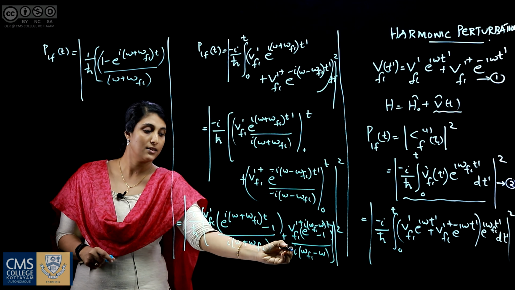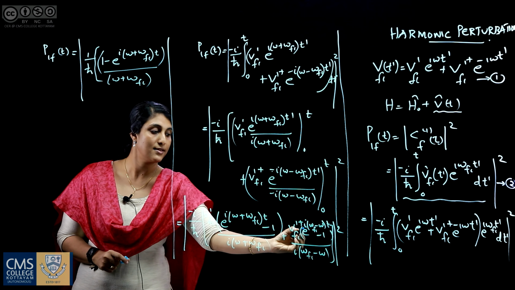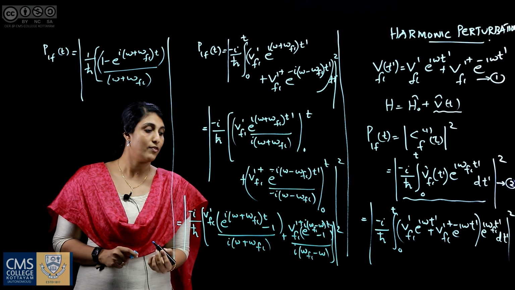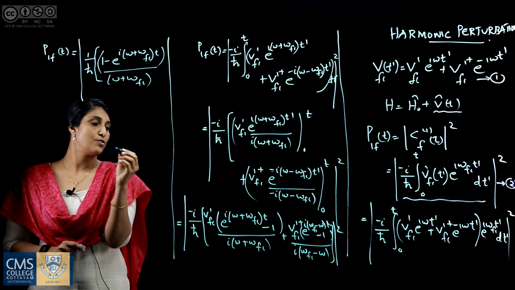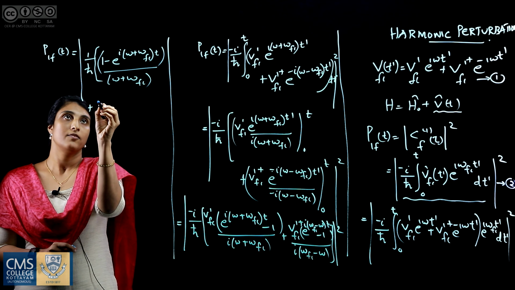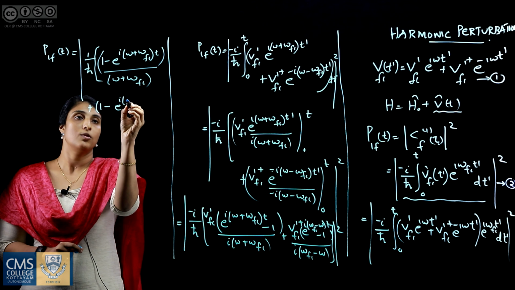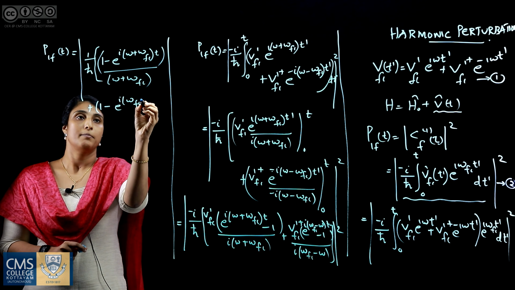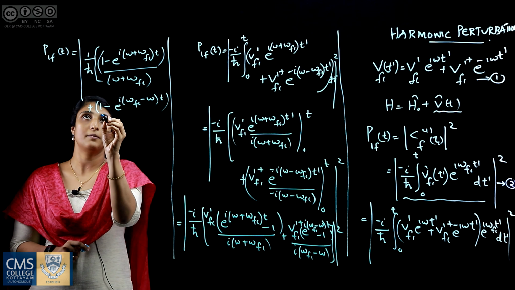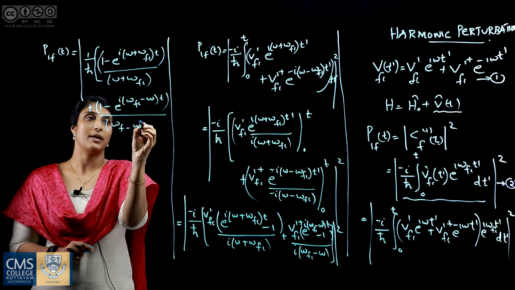When multiplying to this term, we got i and i cancelled, and minus sign; when multiplying to this term, we got 1 minus e raised to i into (omega fi minus omega). So it becomes 1 minus e raised to i into (omega fi minus omega) into t divided by (omega fi minus omega).